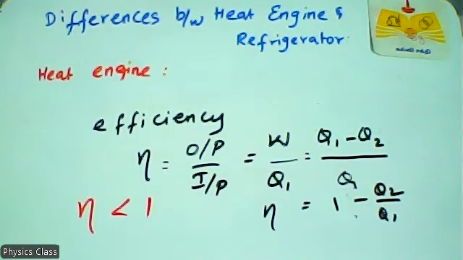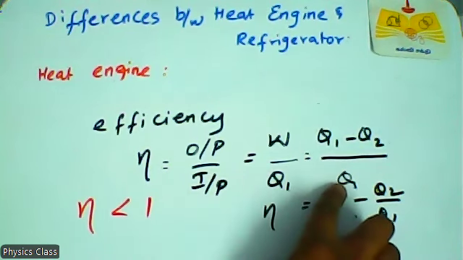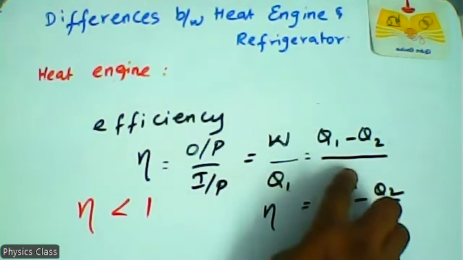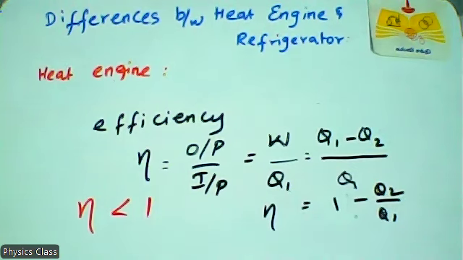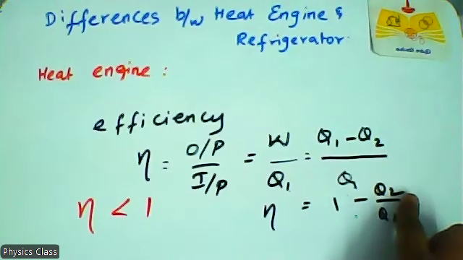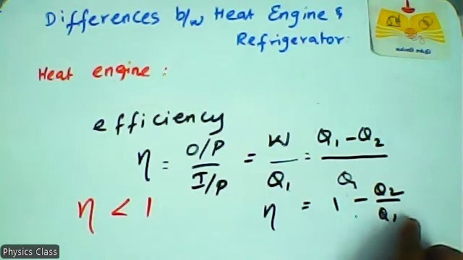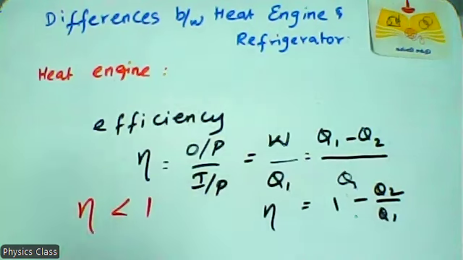Eta is always less than 1. Why, sir? Efficiency is always less than 1 in a heat engine because of Q1 minus Q2. Q1 means the high temperature and Q2 means the low temperature. So if you divide the low value by the high value, it becomes very low.